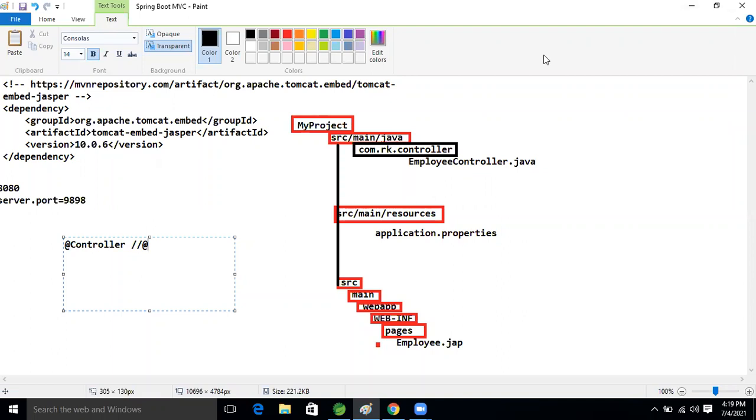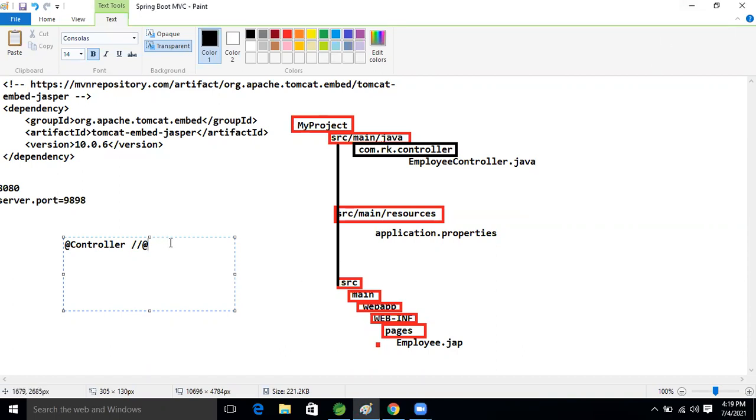Now the controller: it's a combination of two things. It's a combination of Component only, plus it has one additional functionality also. What is that?